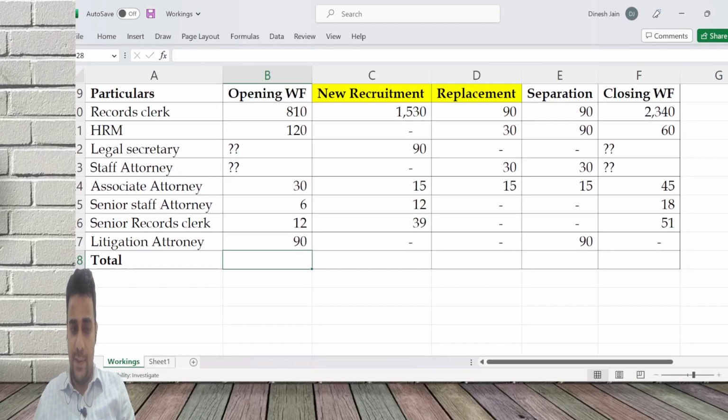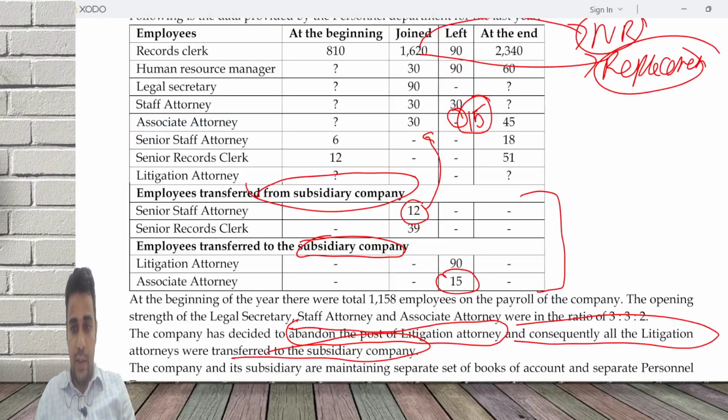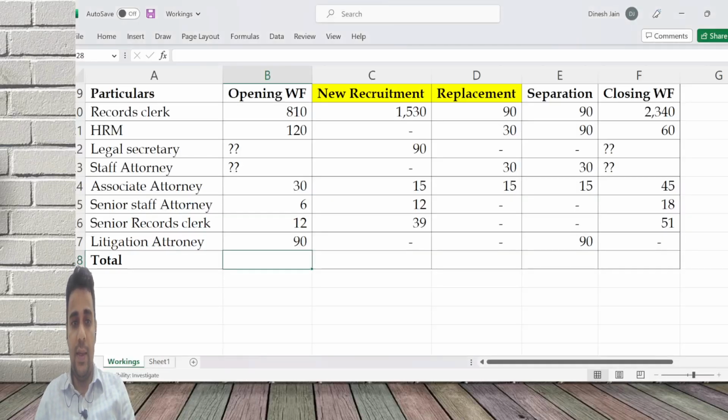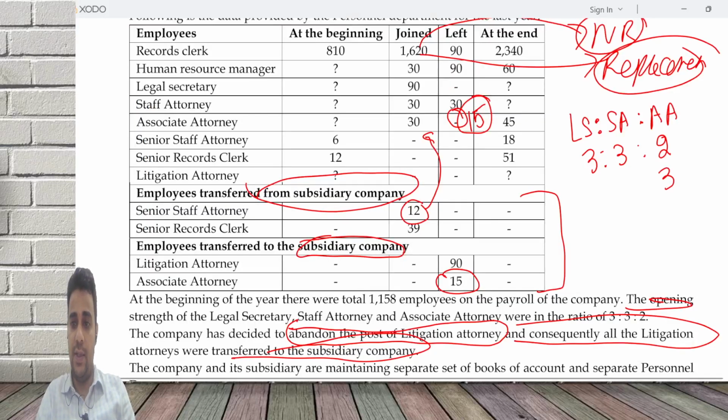Now what the question has mentioned is the opening strength. Legal secretary, staff attorney and associate attorney are in the ratio of 3:3:2. In that, associate attorneys is 30.